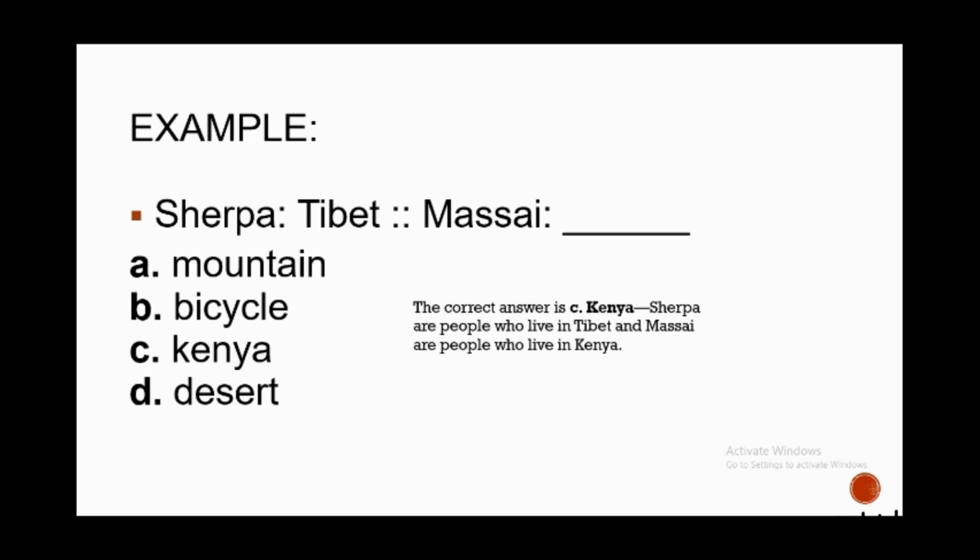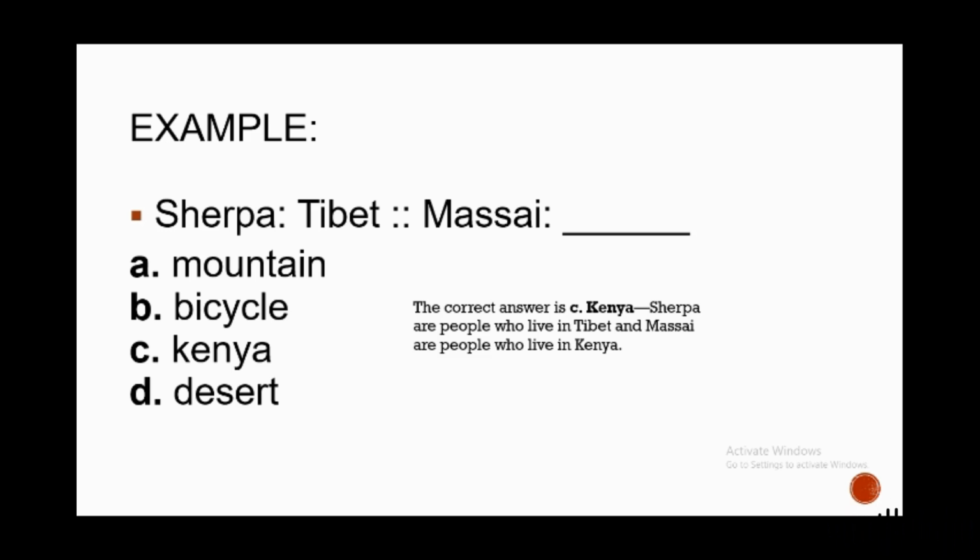Even if you were unable to describe the relationship between the words because they are unfamiliar to you, you could probably see that Kenya is the only country offered as a choice. And as we all know, Tibet is a country and it is the second half of the first pair. So you can tell that a country is necessary to complete the second pair.